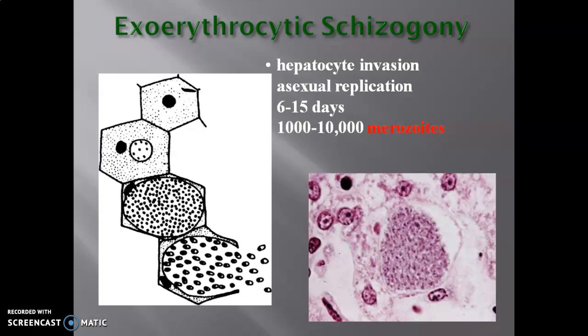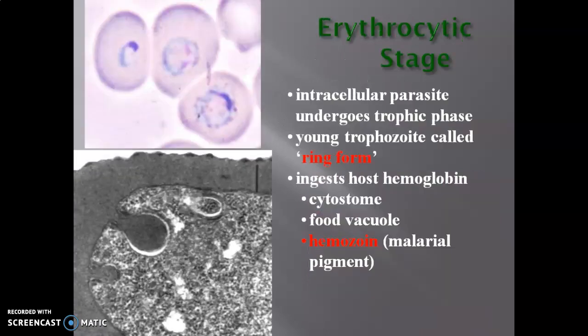This phase we call the exoerythrocytic phase, and asexual reproduction occurs in the liver cell. That's why it is called liver schizogony or exoerythrocytic schizogony, where there is invasion and destruction of the hepatocyte, that is the liver cell, and asexual reproduction is carried out. The time period is about 6 to 15 days, and merozoites are formed.